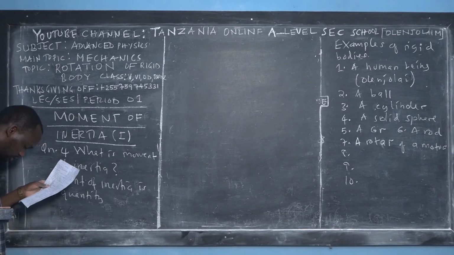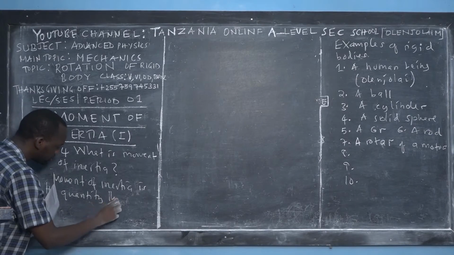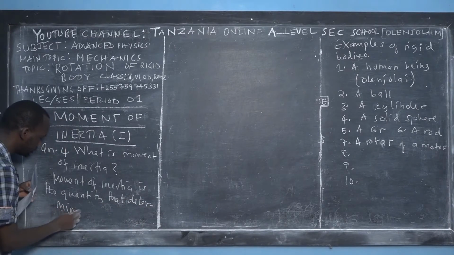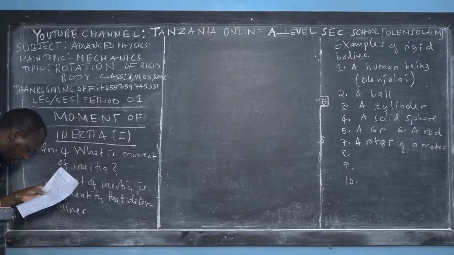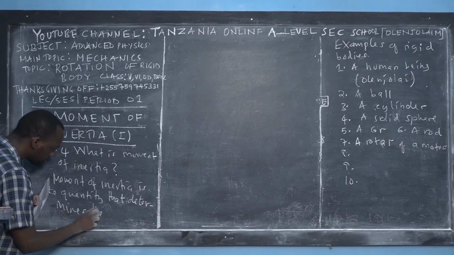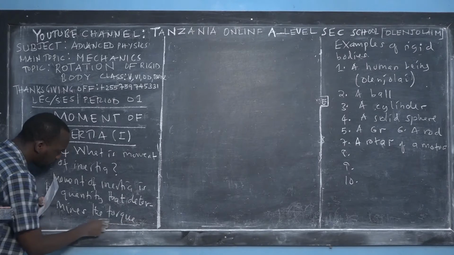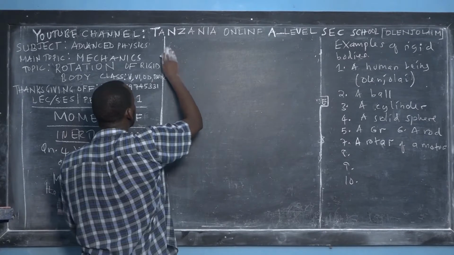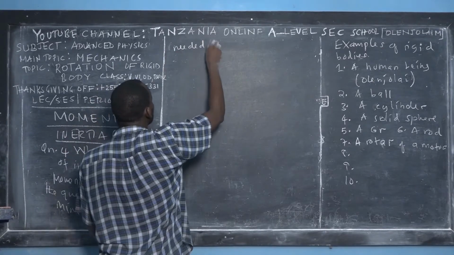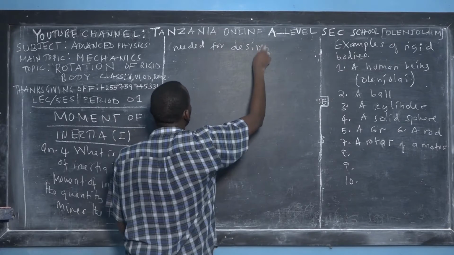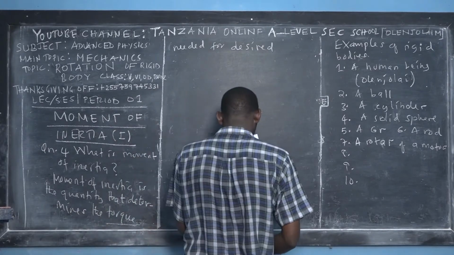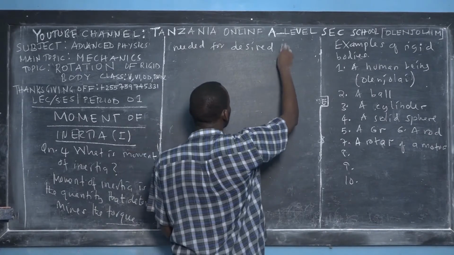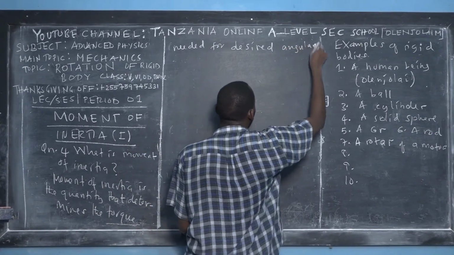It is a quantity that determines the torque needed for desired angular acceleration.